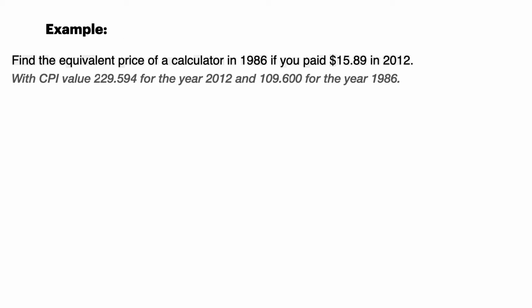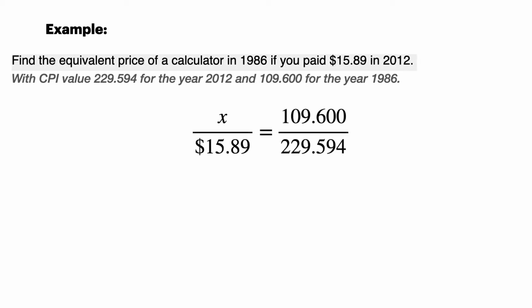Find the equivalent price of a calculator in 1986 if you paid $15.89 in the year 2012. We're given the CPI values of 229.594 for the year 2012 and 109.6 for the year 1986. We can set up our proportions just like before. On the left-hand side, I have the unknown value of the 1986 calculator. On the bottom, I have the 2012 price. And then on the right-hand side, on the top, is the CPI value for 1986. On the bottom right-hand side, we have it for 2012.